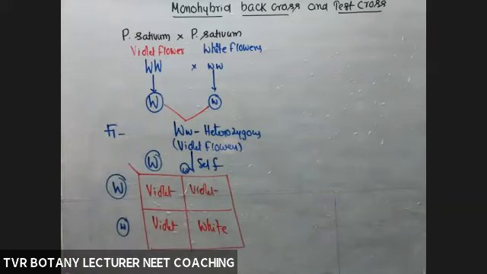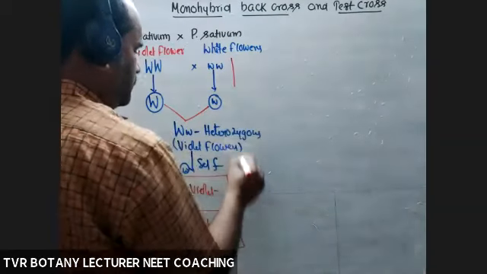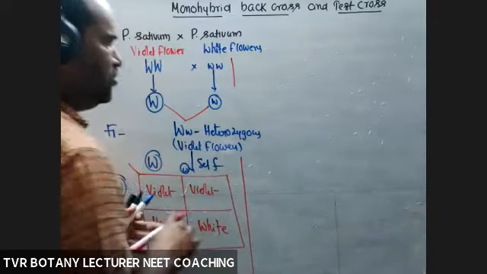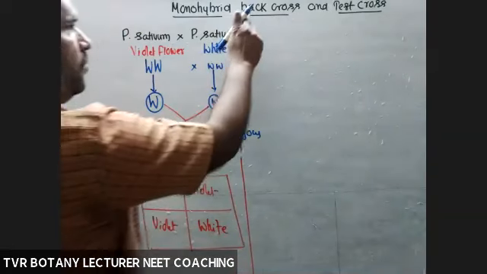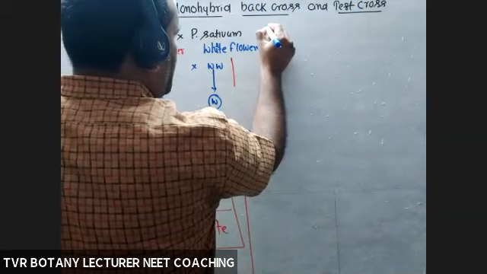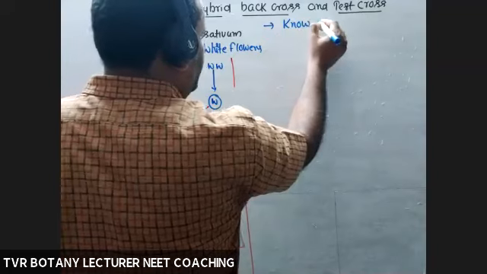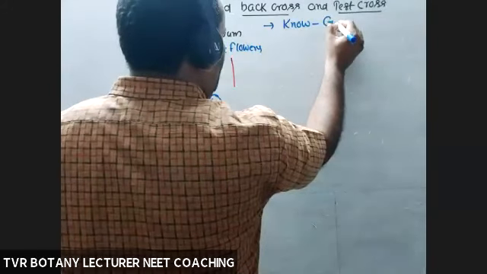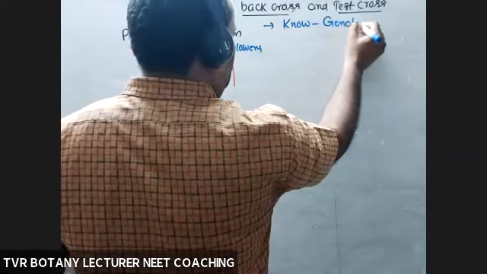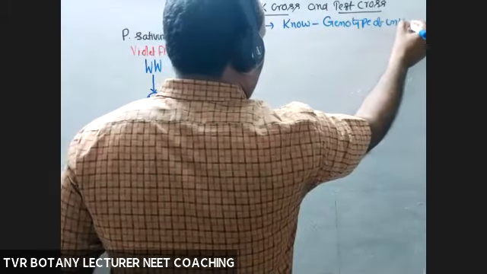Now, what is the importance of test cross and back cross? What is the use of test and back cross? These two are used to know, or understand, the genotype of an unknown plant.